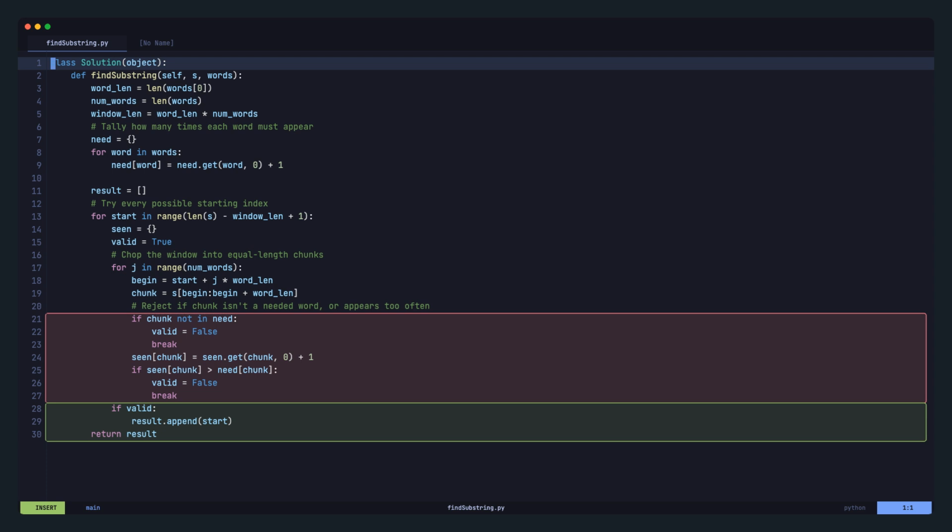Return them all. Any permutation sounds like order matters. It almost never does. Count instead.